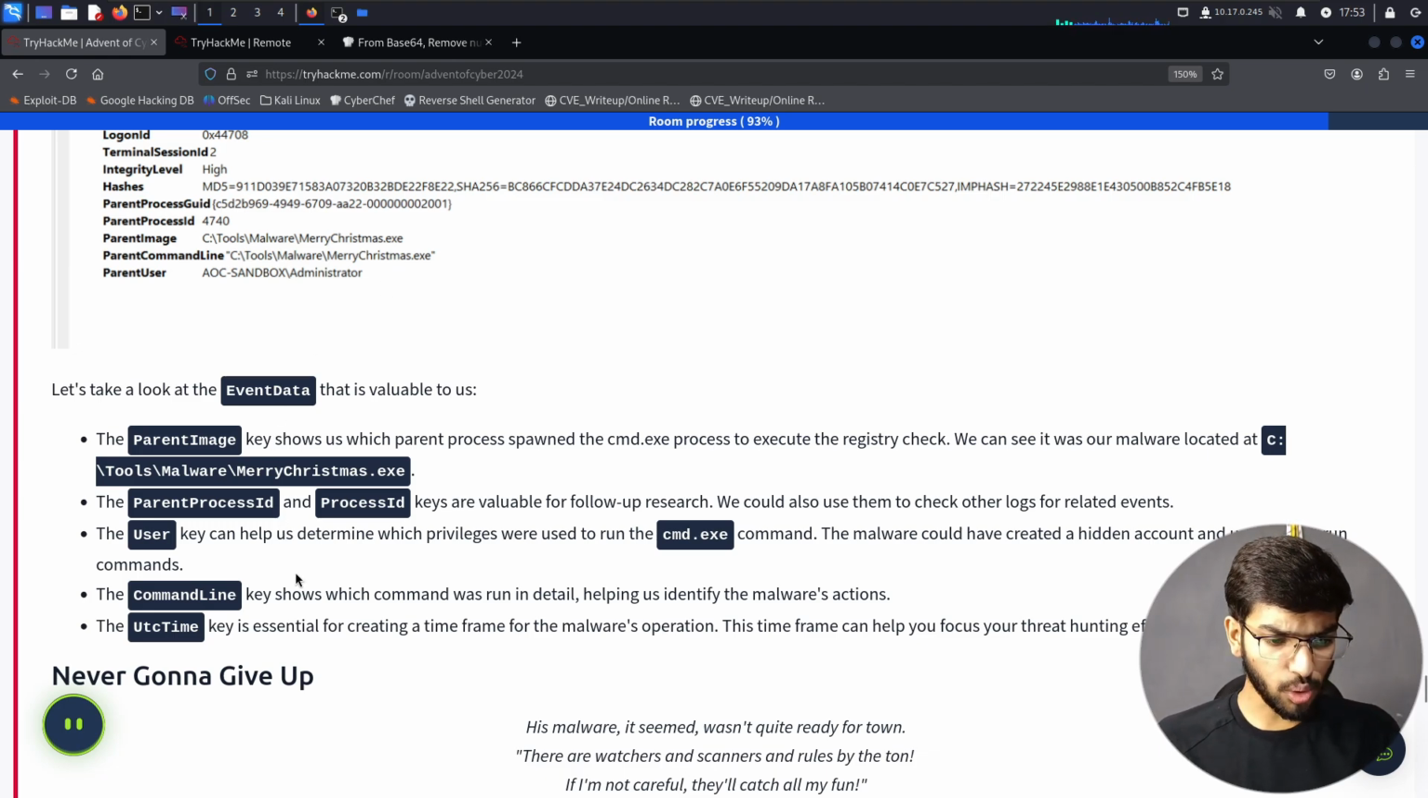The CommandLine key shows which command was run in detail, helping us identify the malware's action. The UtcTime key is essential for creating a time frame for the malware's operation. This time frame can help us focus our threat hunting effort.